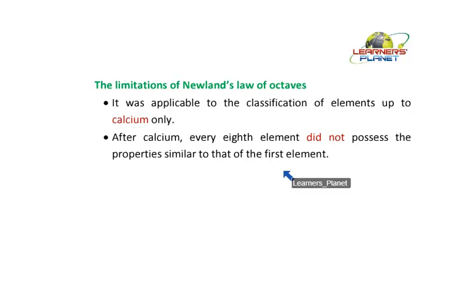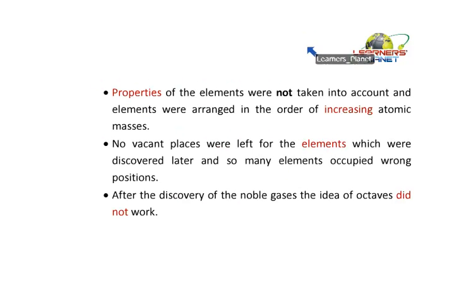So, the properties of the eighth element were not similar to the first element after calcium. Now let's take a few more drawbacks of this. The properties of the elements were not taken into account, and elements were arranged in the order of their increasing atomic masses.